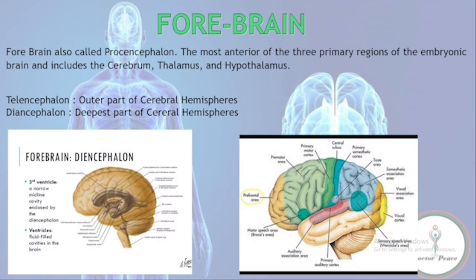Forebrain. Forebrain, also called prosencephalon, is the most anterior of the three primary regions of the embryonic brain. It includes the cerebrum, thalamus, and hypothalamus. Telencephalon is the outer part of the cerebral hemispheres, and diencephalon is the deepest part of the cerebral hemispheres.